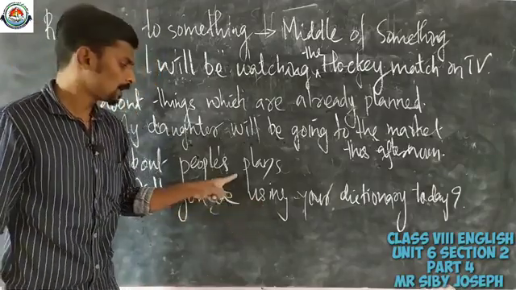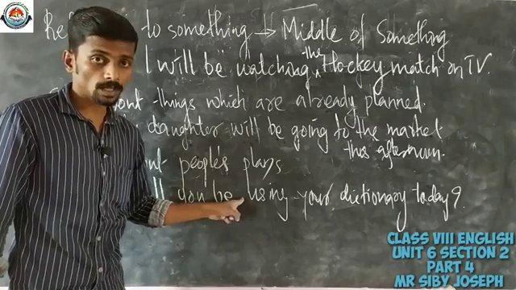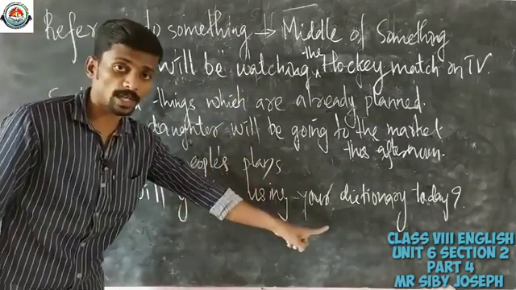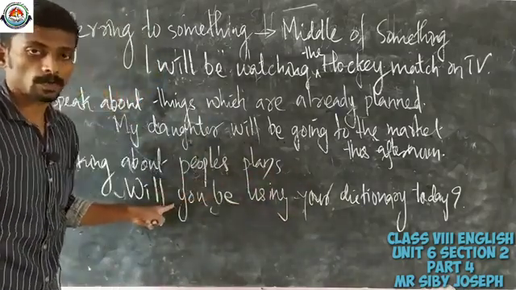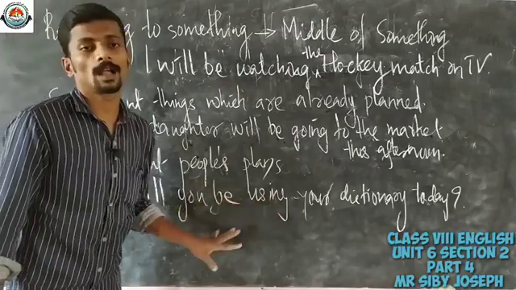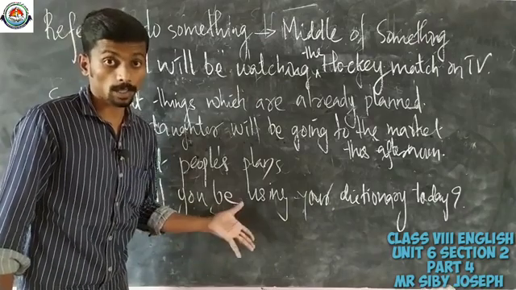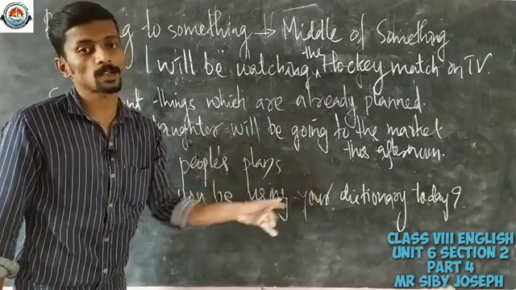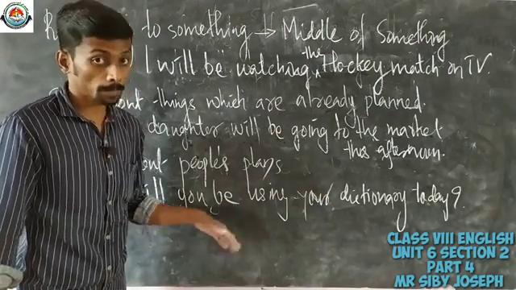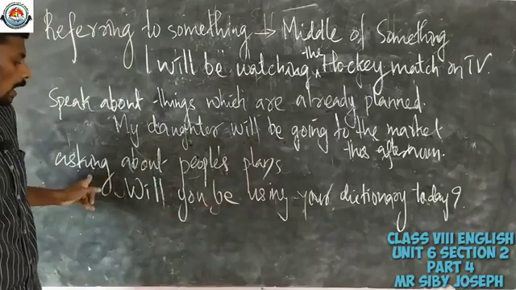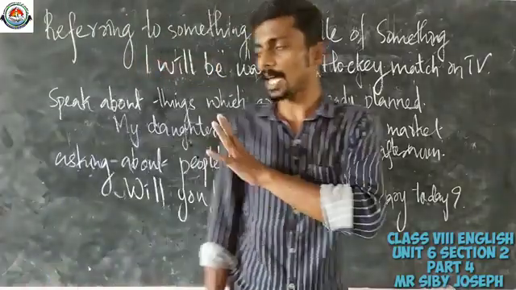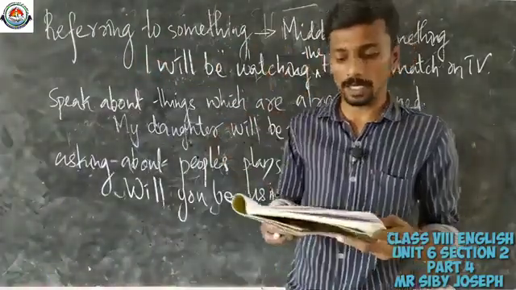So future continuous can also be used for asking about people's plans. So the other person is actually asking about his plan, whether he will be going to use his dictionary or not. If not, maybe the other person is actually interested to use the dictionary for the time being. Okay, that might be the reason. Anyway, we can use future continuous when we are asking about people's plans. So these are actually the usages of future continuous.